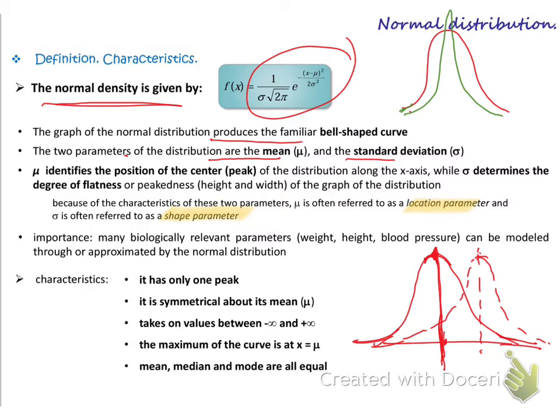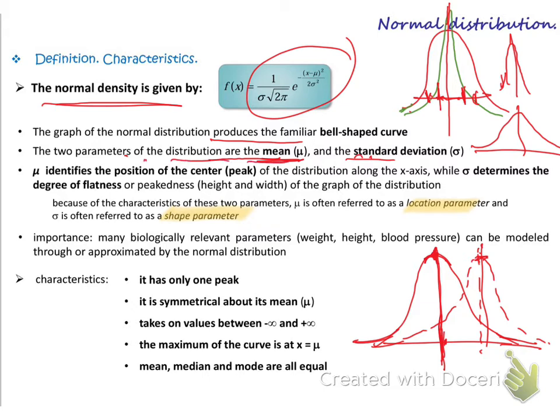So the two parameters here are the mean and the standard deviation. See, this is the mean of the two curves. This is the standard deviation. One standard deviation here is very small because this curve is small. But the standard deviation for this big curve might be bigger. So if the standard deviation is small, I find the curve sharp like this. If the standard deviation is big, I find the curve is extended, flat like this. So whether it is sharp or flat depends on the standard deviation, but the location of the peak depends on the mean.